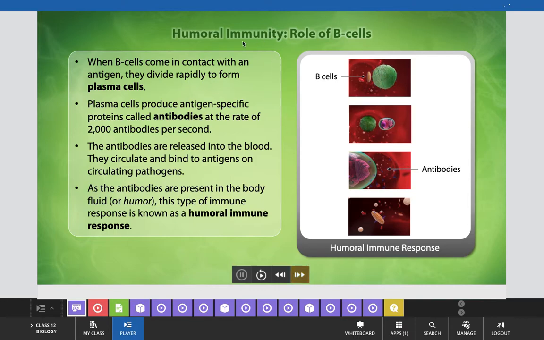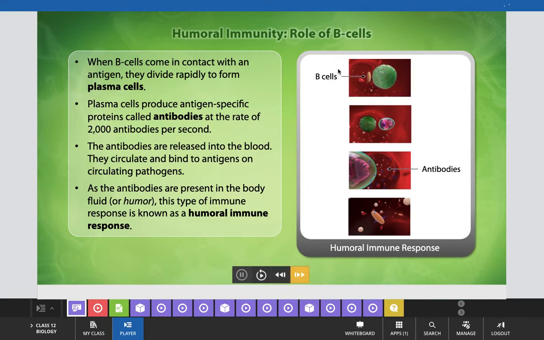Now we will talk about humoral immunity and the role of B cells in humoral immunity. When B cells come in contact with an antigen, they divide rapidly to form plasma cells. Plasma cells produce antigen specific proteins called antibodies at the rate of 2000 antibodies per second. The antibodies are released into the blood, they circulate and bind to antigen on circulating pathogens. As the antibodies are present in the body fluid, which is known as humor, this type of immune response is known as humoral immune response.